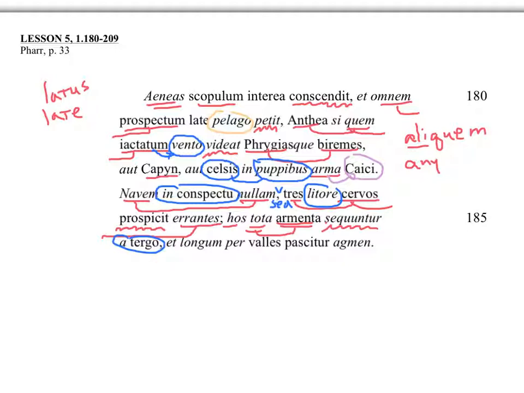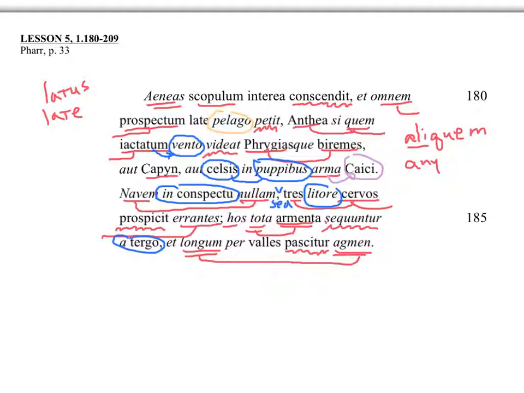And next new subject, et longum per valles pascitur agmen. And the agmen, the line of deer, this long line of deer, and that's a word used in military terms a lot. The longum agmen, sorry, that's a subject. The longum agmen, the long line, pascitur, grazes, think of pasture, grazes per valles, through the valleys. Through the valleys. Now, is there multiple valleys? This is probably a poetic plural here, through the valleys.